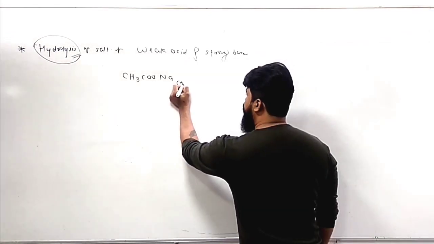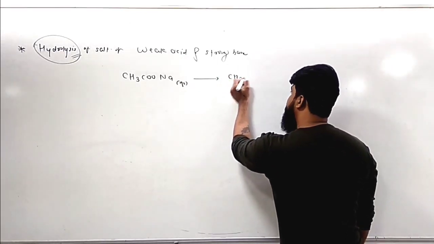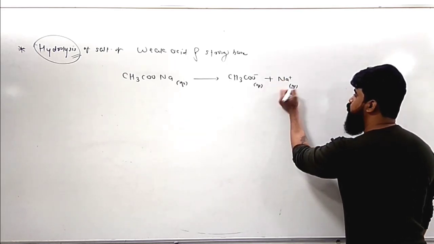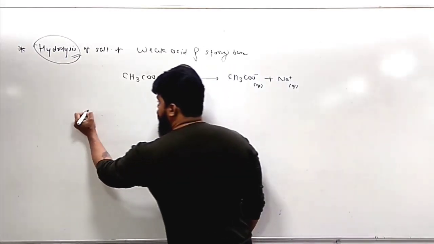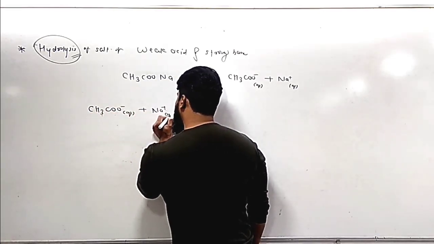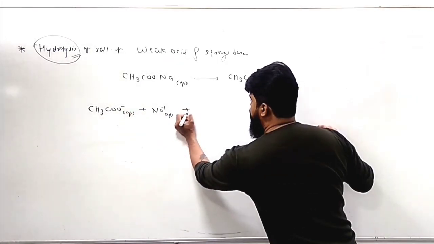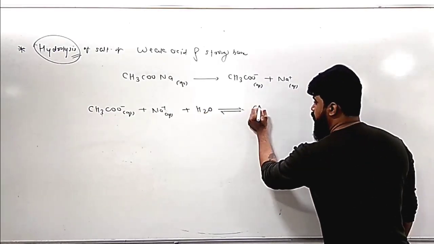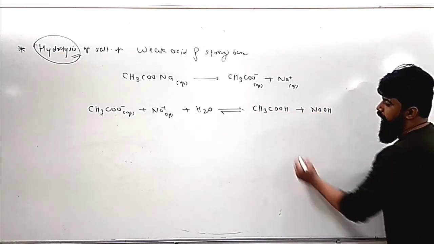If sodium acetate is dissolved in water, the ions formed from this salt are CH3COO minus and Na plus. So acetate ion and sodium ion will be produced. CH3COO minus is the acetate ion and Na plus is the sodium ion. When the sodium ion and acetate ion combine with water molecules of the solution, they will produce CH3COOH and NaOH.